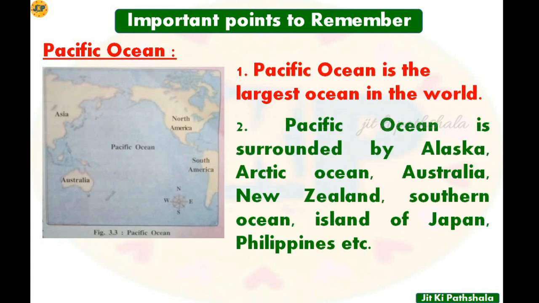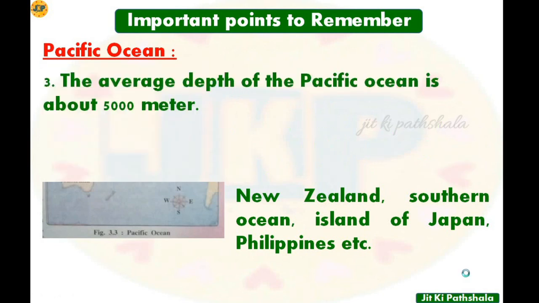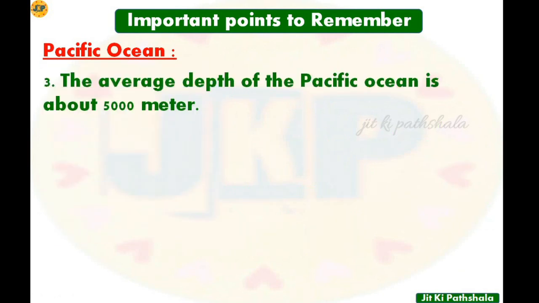Next, the Pacific Ocean is surrounded by Alaska, Arctic Ocean, Australia, New Zealand, Southern Ocean, islands of Japan, Philippines, etc. So at least 2-3 names you should know. Next point is the average depth of the Pacific Ocean is about 5,000 meters.